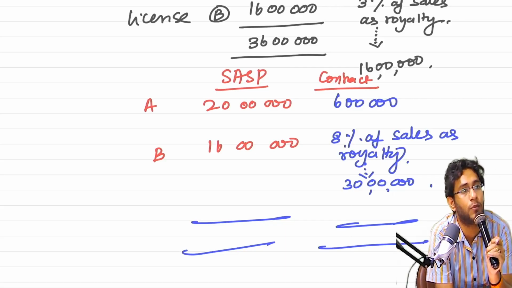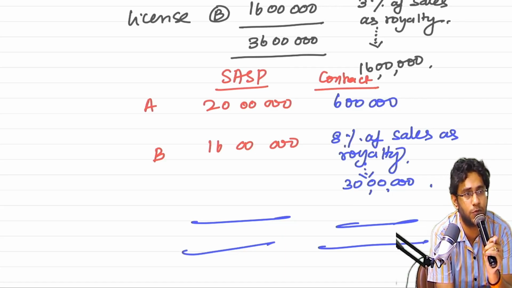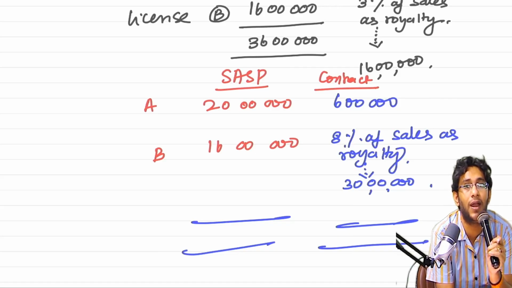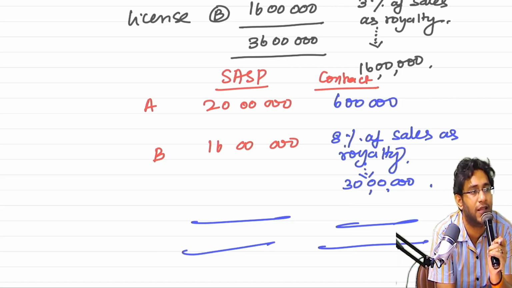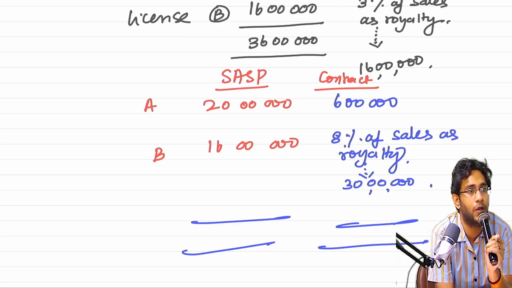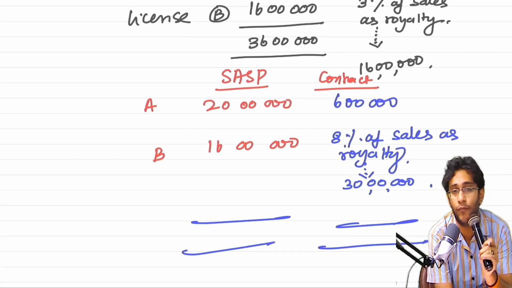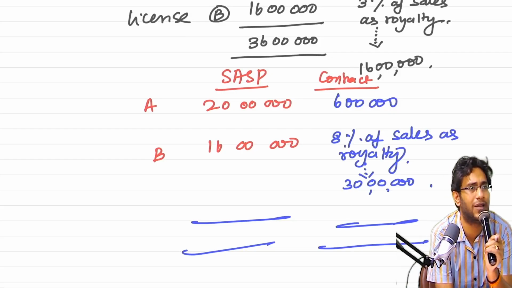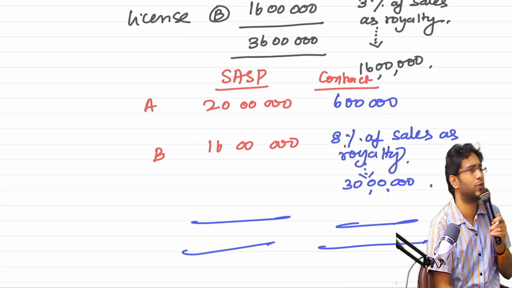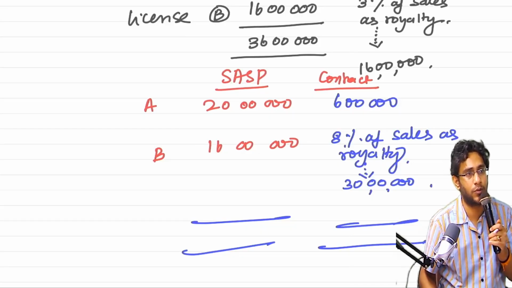Step number 4's objective is what? After you allocate the transaction price to each PO, the number should fairly depict the rate at which I sell each PO. If it is not depicting, I can't give you an exception that variable consideration belongs to B only. Then I have to allocate fixed also to A and B, variable also to A and B. On this one, there is a fantastic question. The question's facts and numbers are almost the same. Go through that question. It's a very interesting question.